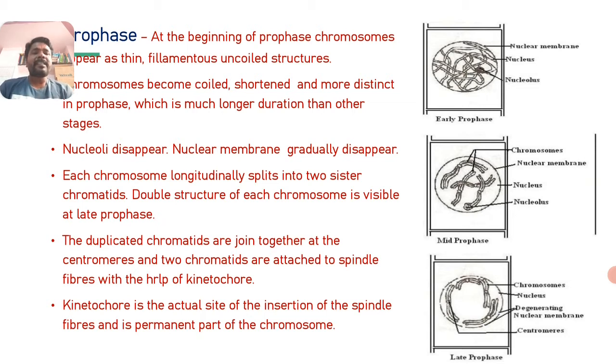The kinetochore is the actual site of insertion of the spindle fiber and is a permanent part of the chromosome. So this is all about the events that take place during prophase.